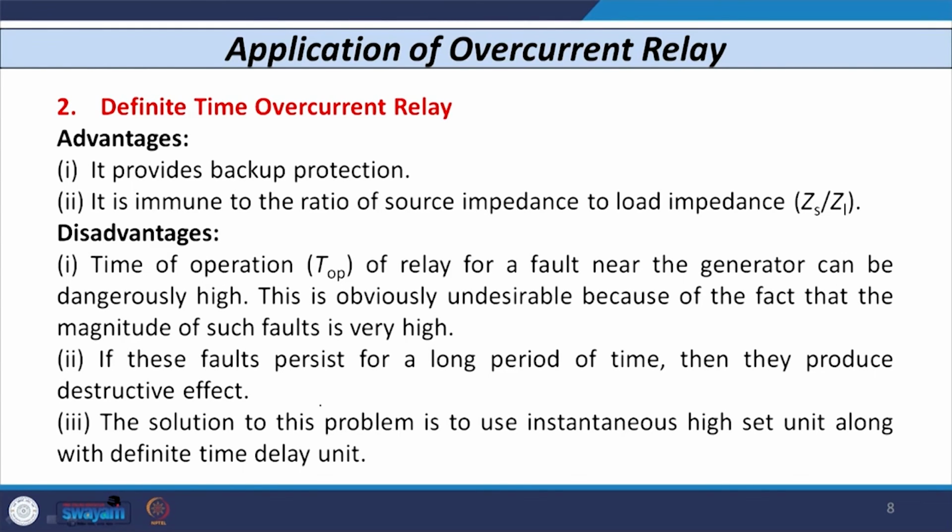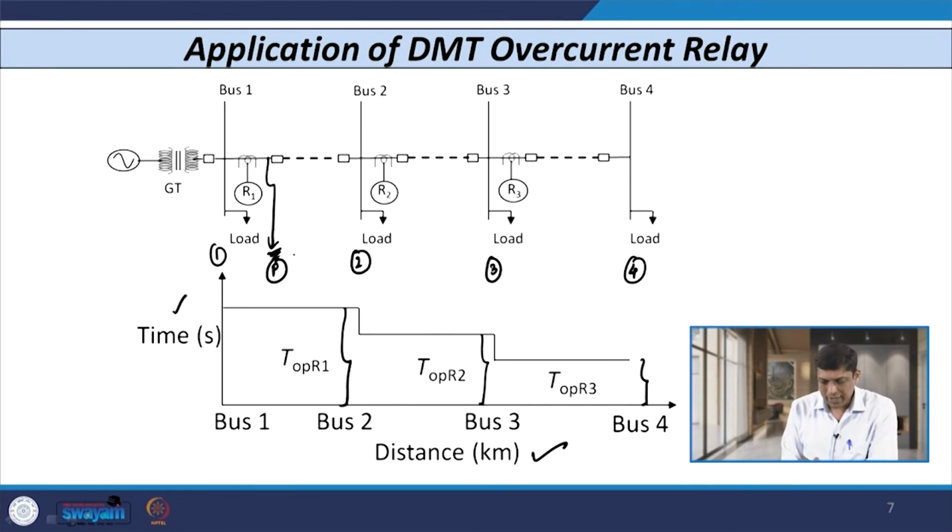Of course, a solution exists: we connect an instantaneous high set unit with the definite time overcurrent relay. So, if any fault occurs somewhere in the first section and its magnitude exceeds some value, then this relay R1 does not wait for a specific time period and operates instantaneously, because it is associated with the instantaneous high set unit.